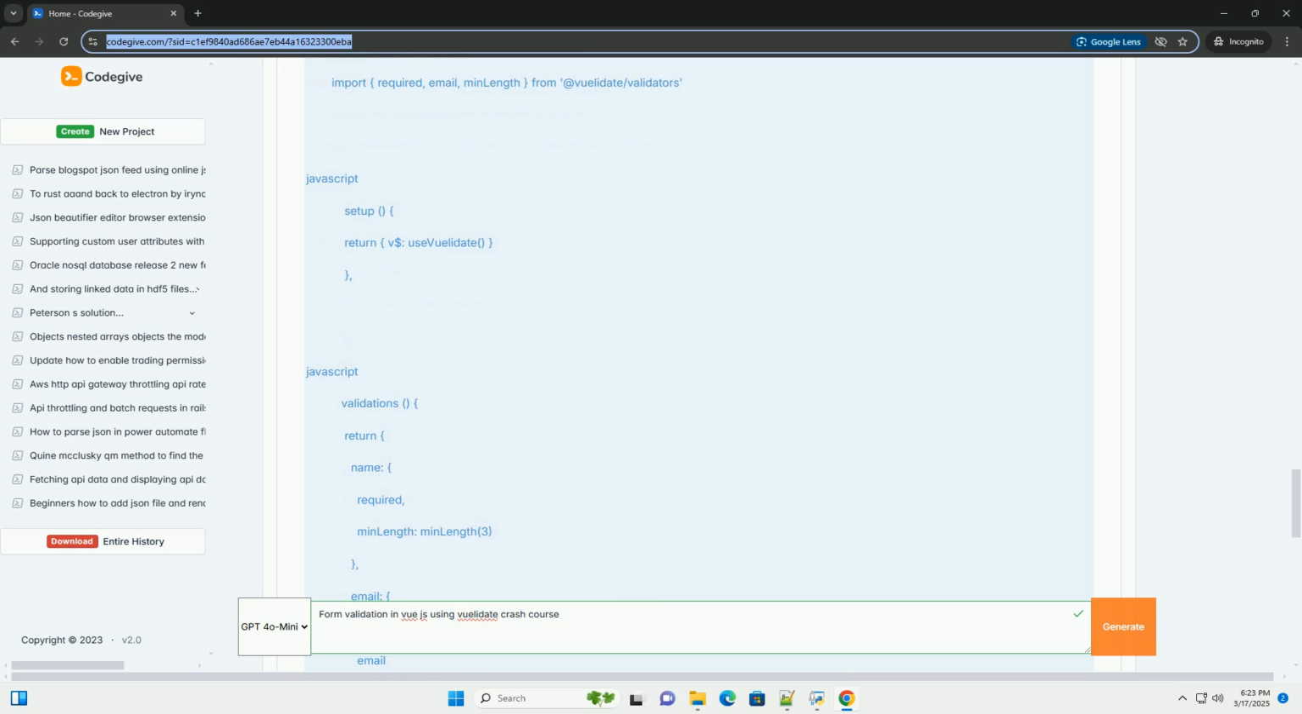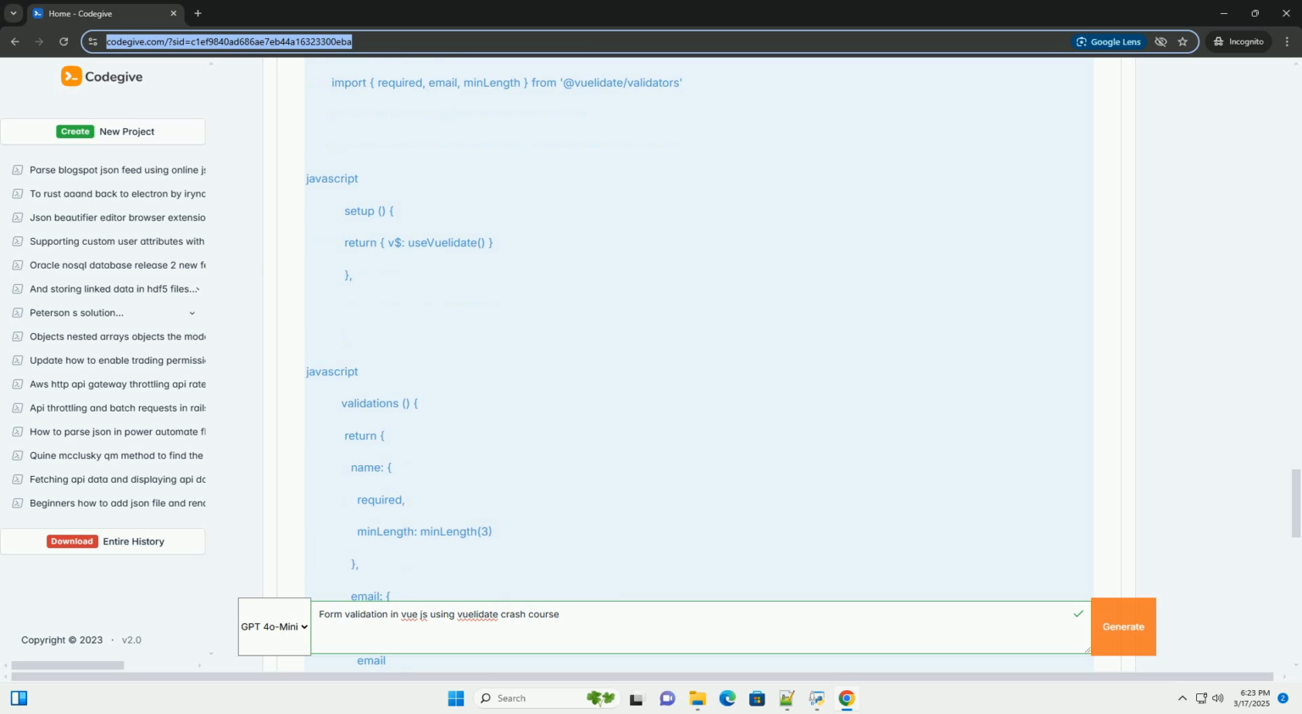9. Asynchronous validation. Sometimes, you need to perform asynchronous validation, such as checking if a username is already taken in a database. Example, async username availability check. Explanation: the isUsernameAvailable function is an async function that simulates an API call to check username availability. In a real application, you would replace this with an actual API call to your server.